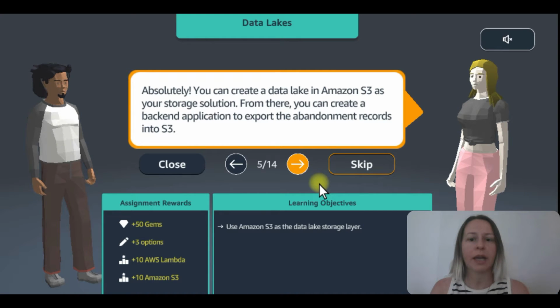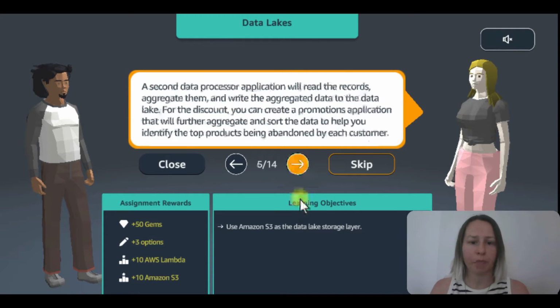From there, you can create a backend application to export the abandoned records into S3. A second data processor application will read the records, aggregate them, and write the aggregated data to the data lake. For the discount, you can create a promotions application that will further aggregate and sort the data to help you identify the top products being abandoned by each customer.